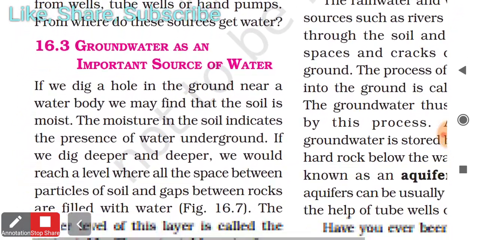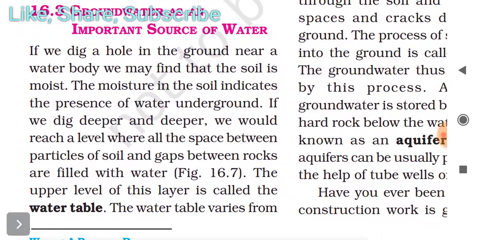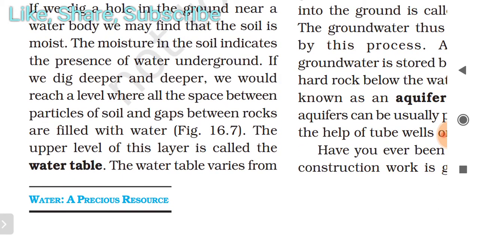If we dig a hole in the ground near a water body, we may find that the soil is moist. The moisture in the soil indicates the presence of water underground. If we dig deeper and deeper, we would reach a level where all the spaces between particles of soil and gaps between rocks are filled with water. The upper level of this layer is called the water table.